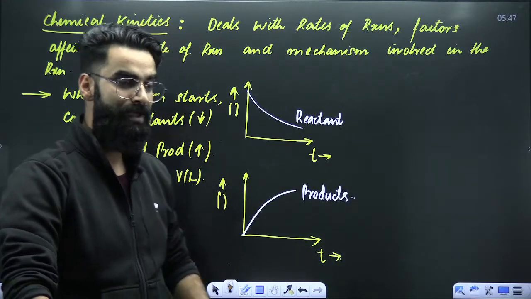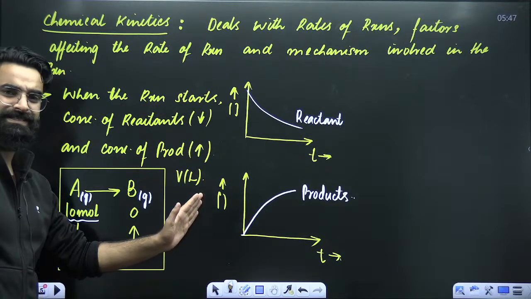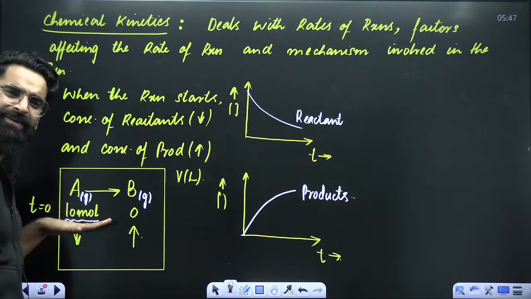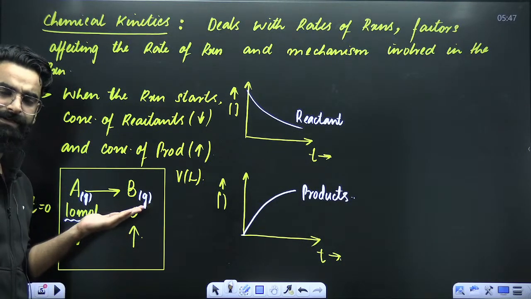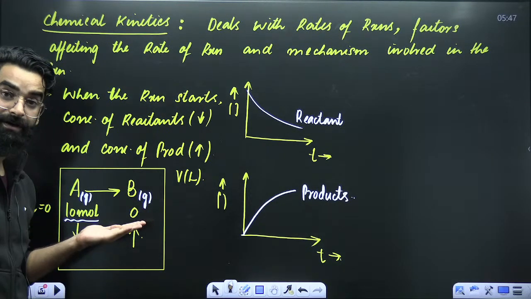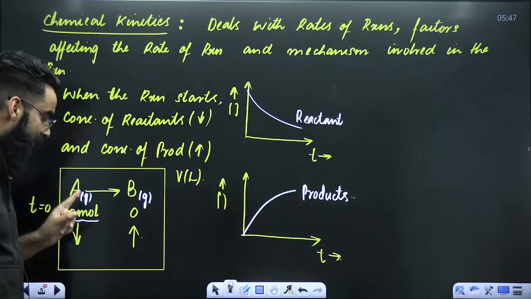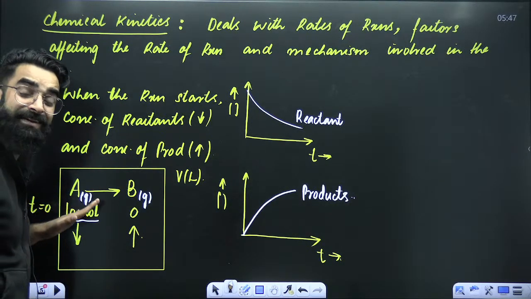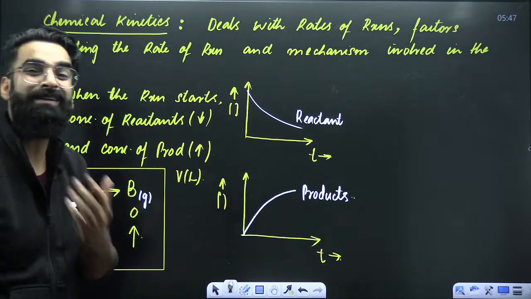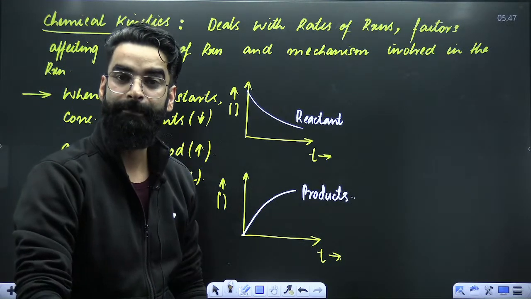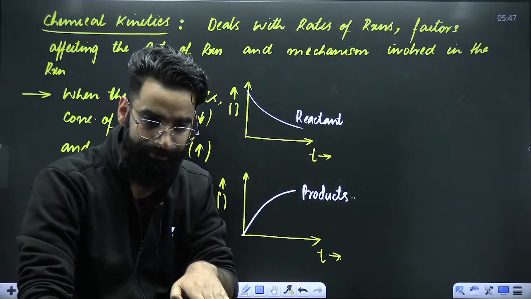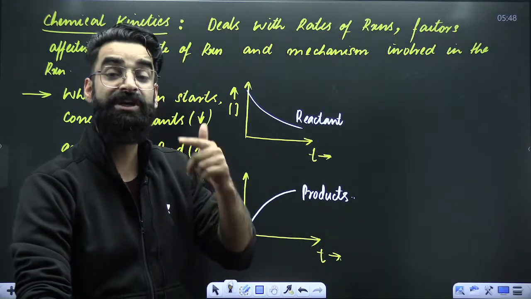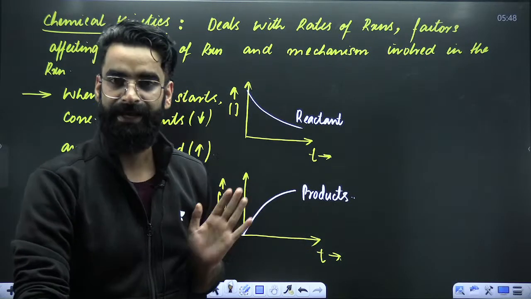Now, as the reaction proceeds, the number of moles of A will start to decrease. The number of moles of products will start to increase. Now people, if the moles of A are decreasing with time, that means particles of A are decreasing with time, right? So pressure due to A is decreasing with time, yeah? And pressure due to B is increasing with time.